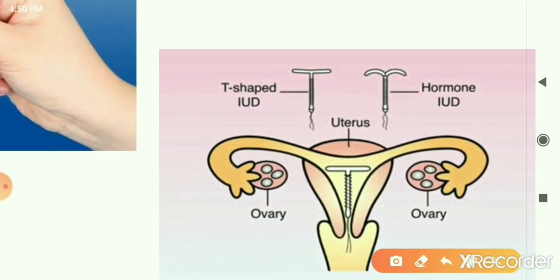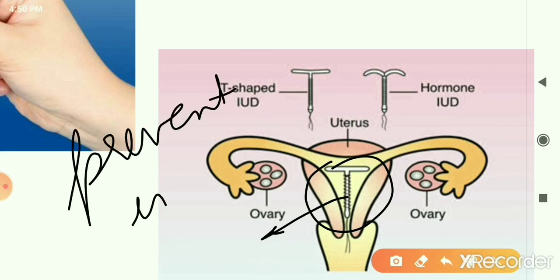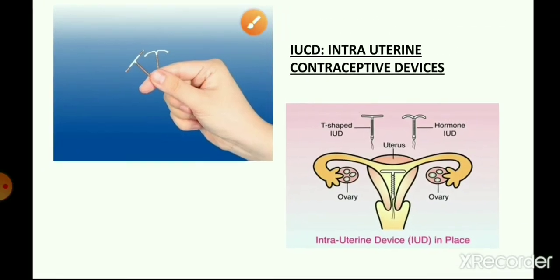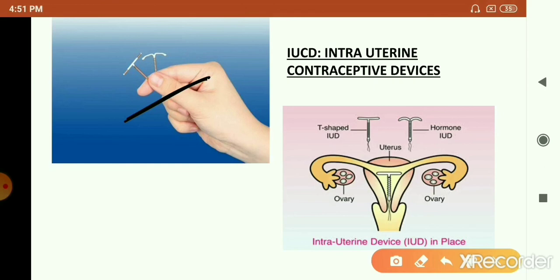See how it is placed. It's placed in the uterus of the female by skilled nurses or doctors. If it's a copper T, it releases copper ions, or some hormones may be released, and these chemicals or ions check pregnancy by preventing implantation of the embryo. Suppose fertilization has happened, then it will prevent the embryo from getting implanted. Or some of them may be spermicidal, that is, they kill the sperms, so fertilization is avoided. These are the chemical methods, but again, these devices should be put into the female tract by a skilled nurse or doctor, because they may cause irritation and infection.